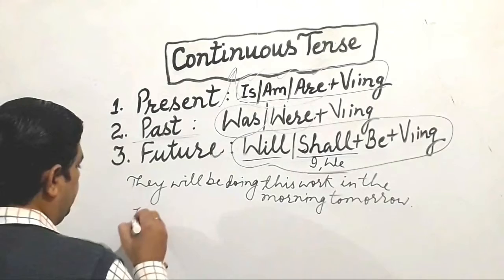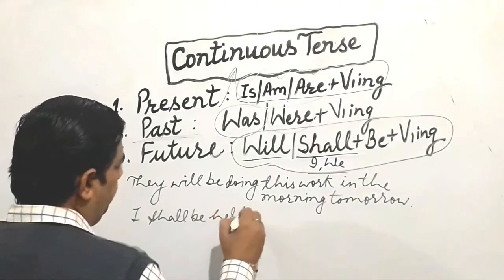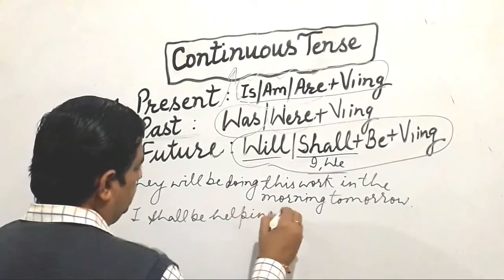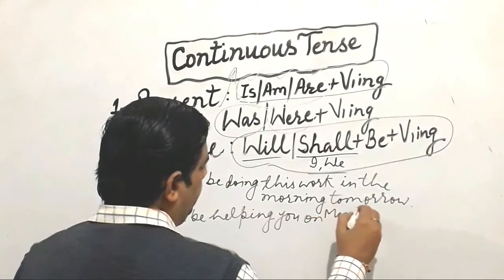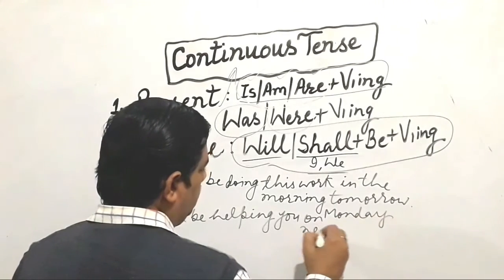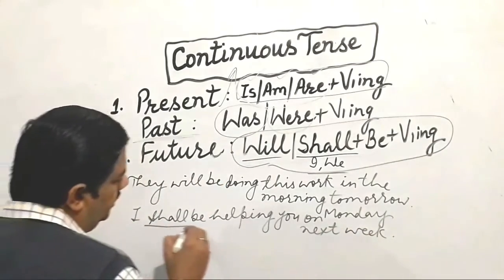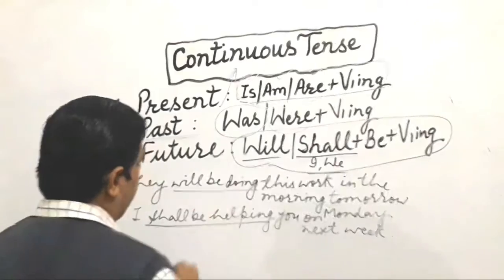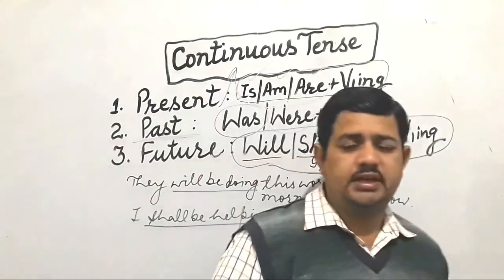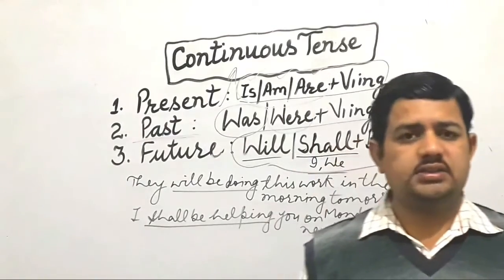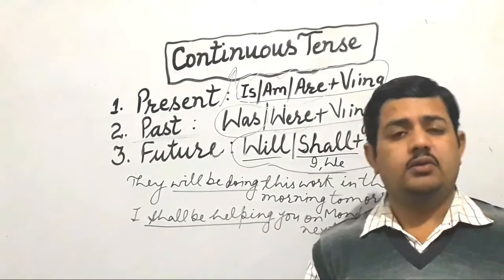One more sentence we can take, like, I shall be helping you on Monday next week. Okay. So with these words, will be ing, shall be ing, we get information that the activity is of continuous nature and this action will be taking place. This activity will be going on.